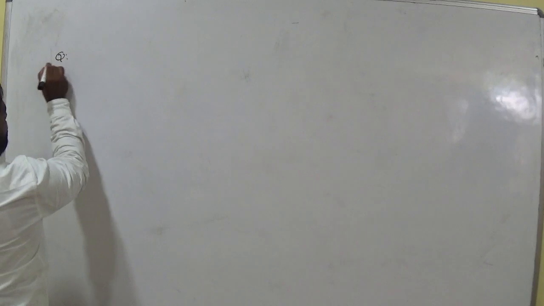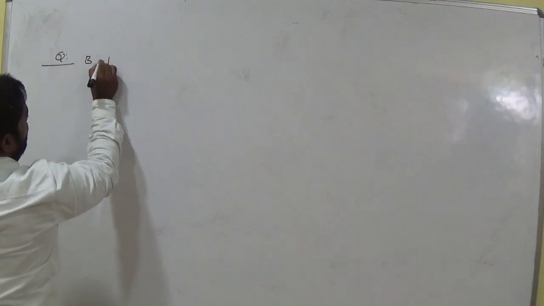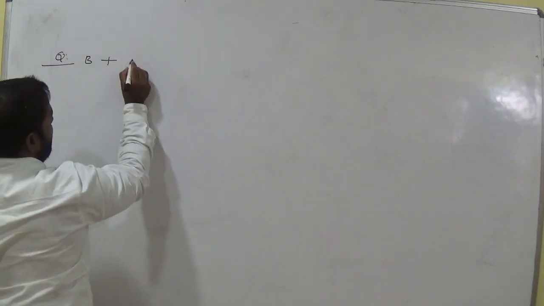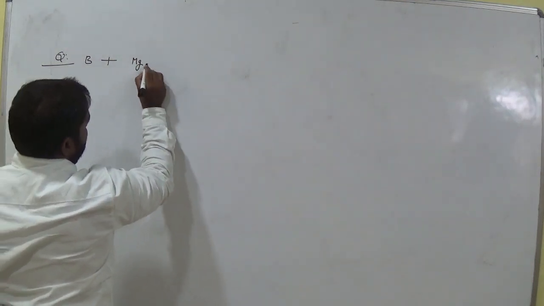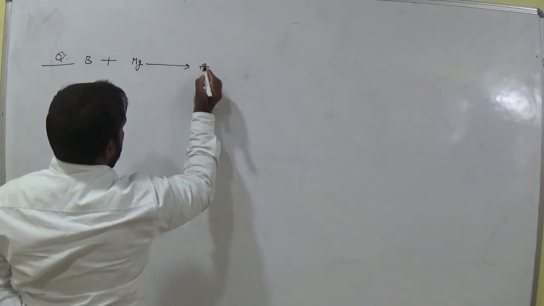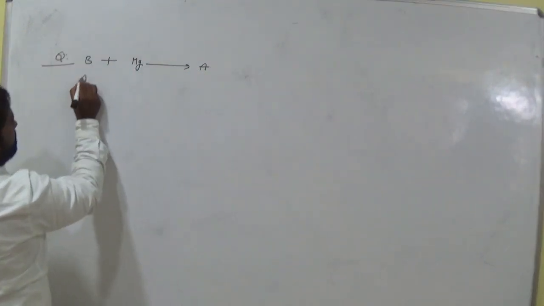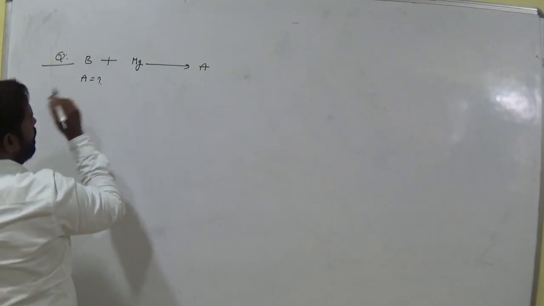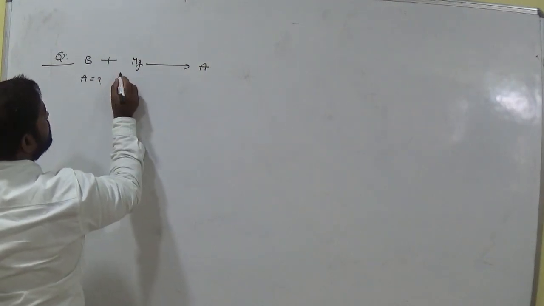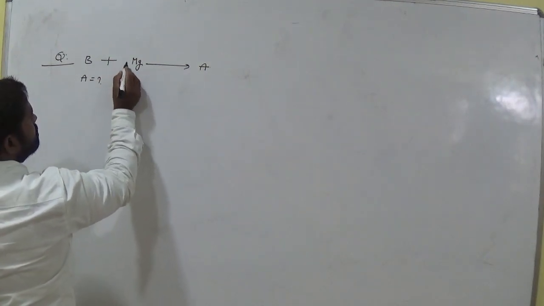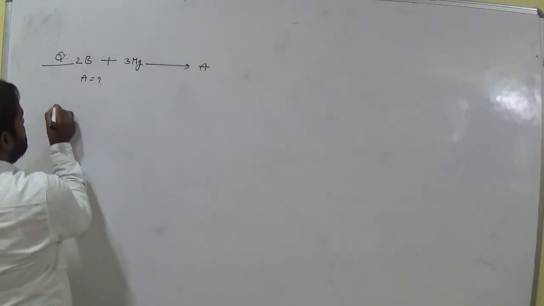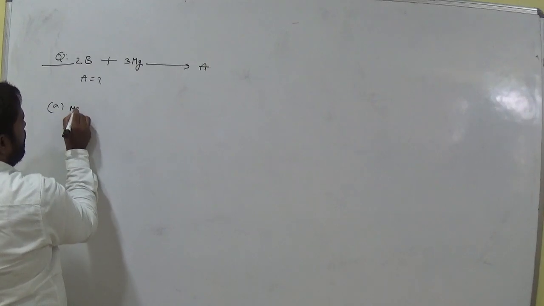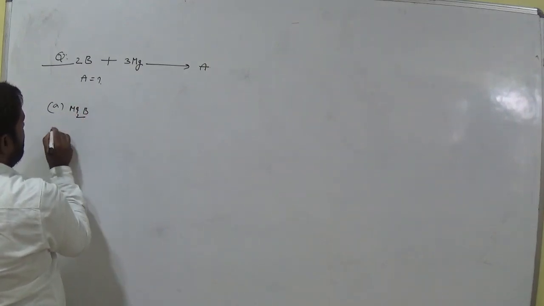Next question. Boron reacts with magnesium which gives A. What is A here? Option A, Mg2B.